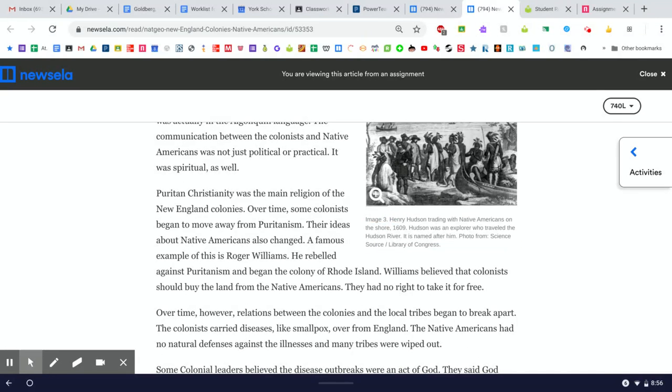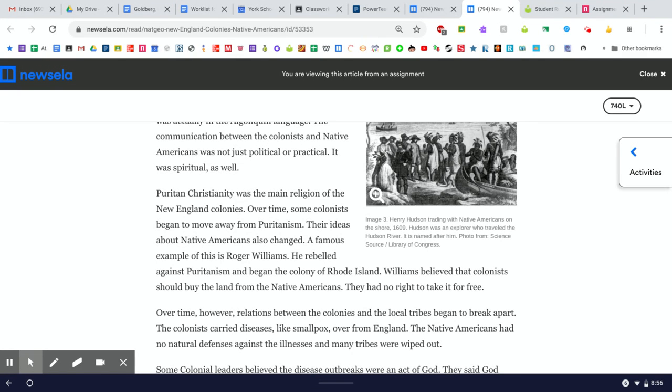Puritan Christianity was the main religion of New England colonies. Over time, some colonists began to move away from Puritanism. Their ideas about Native Americans also changed. A famous example of this is Roger Williams. He rebelled against Puritanism and began the colony of Rhode Island. Williams believed that colonists should buy the land from the Native Americans. They had no right to take it for free.